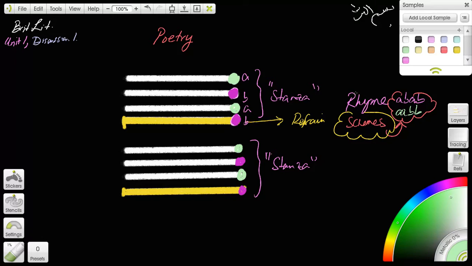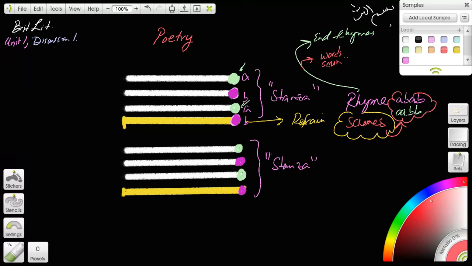Now, rhymes themselves can be end rhymes. It means the lines over here at the end are rhyming, or they can be rhyming in the middle. And the rhymes can be from the same words, or the ends of the words, or they can be same sounds.